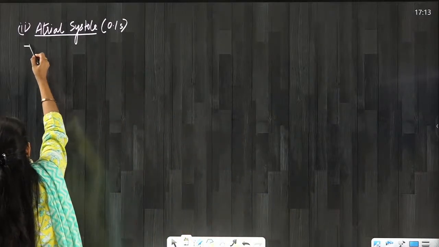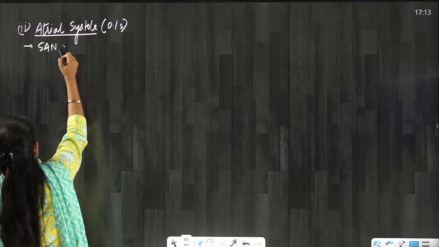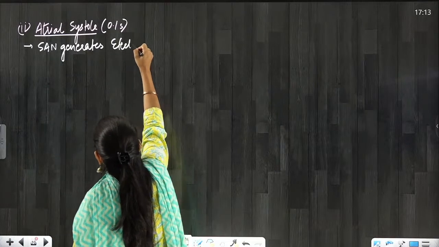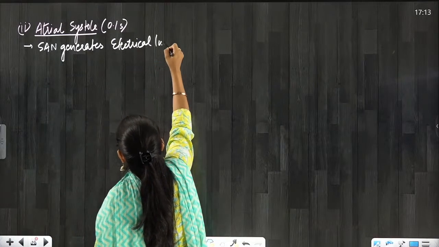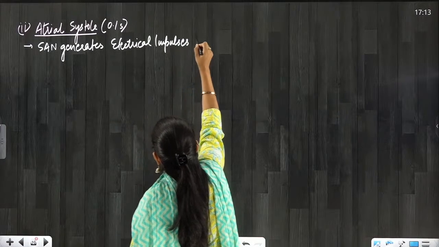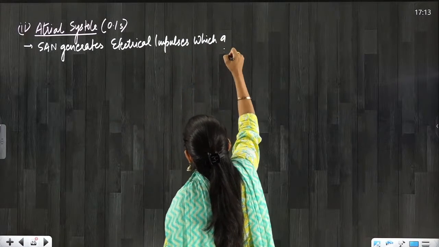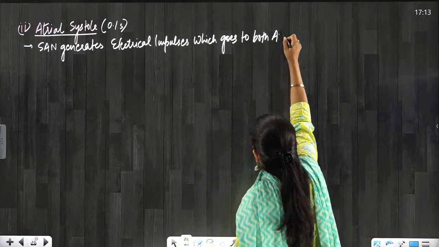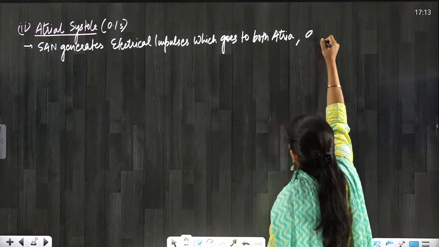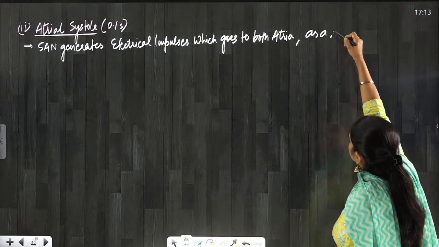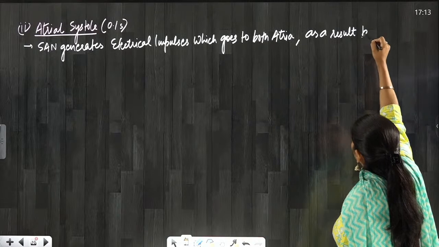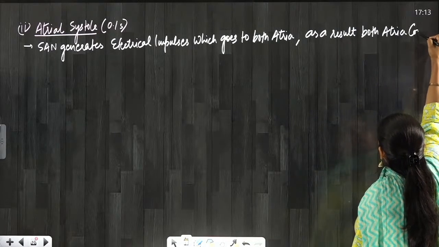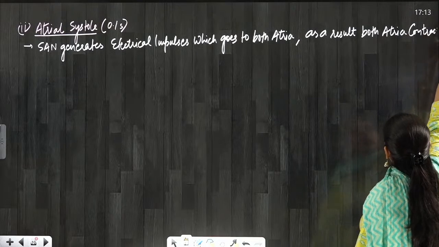So in atrial systole we can write: SAN generates electrical impulses which go to both atria. As a result, both atria contract. Are you understanding this?